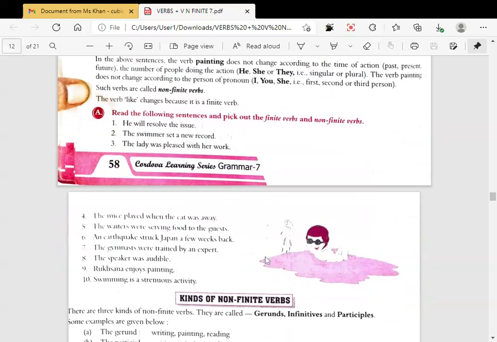Nice. Take the first exercise. I'm giving you 2 minutes. Those who are having grammar books, take 2 minutes of time and you may solve. Those who do not have the grammar books can look straight on the screen.